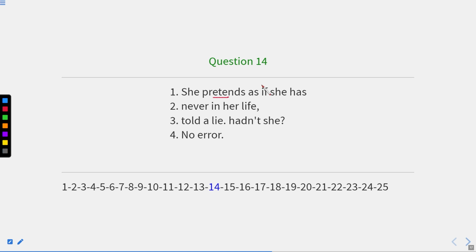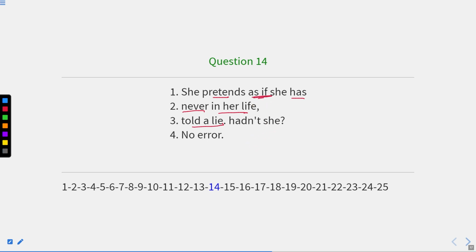She pretends. Pretends means when someone shows that he's someone else. Okay, so she pretends as if, that means imposter. Okay, she pretends as if she has never in her life told a lie. It means she pretended that she had never told a lie in her life. Okay, so she just shows off this.